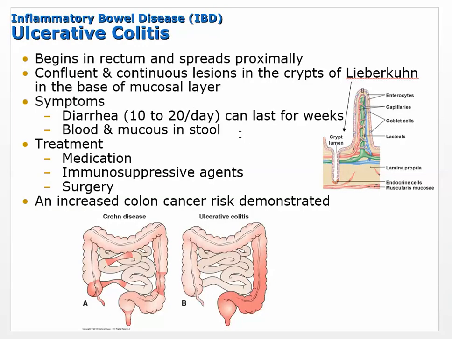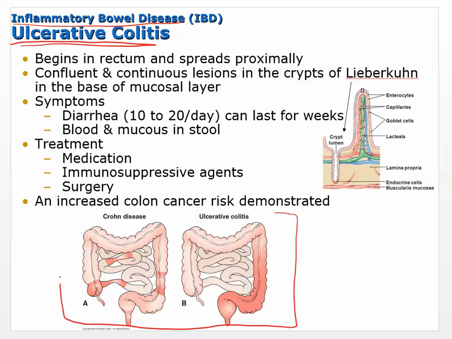Okay, so the other inflammatory bowel disease that we're talking about is ulcerative colitis. Okay, so the first one was Crohn's disease, now ulcerative colitis. And you can see the differences between the two of them right here. So there are a couple of things to look at.